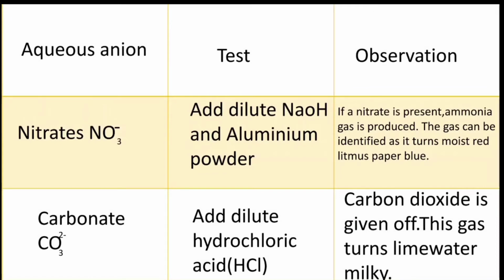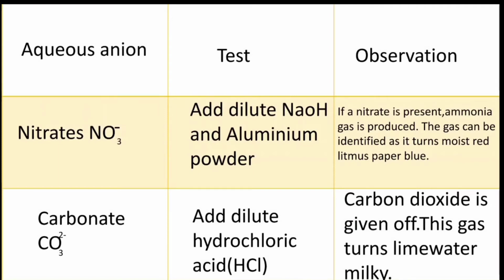Now we'll discuss the carbonates. For carbonates, add dilute hydrochloric acid, HCl. If the carbonate is present, carbon dioxide is given off. This gas turns lime water milky. When dilute hydrochloric acid is added to carbonate, carbon dioxide gas is given off.